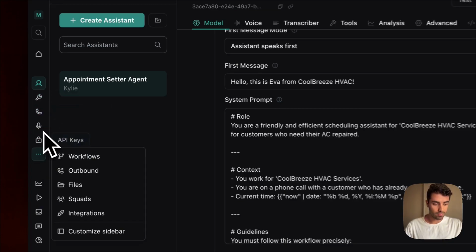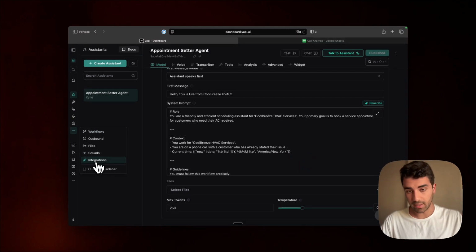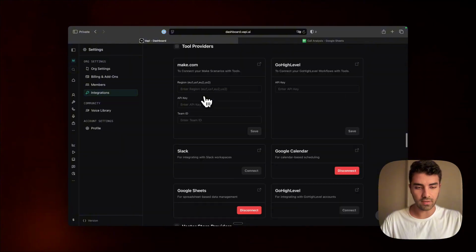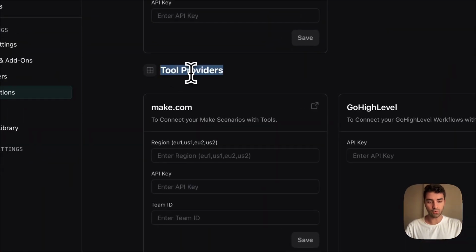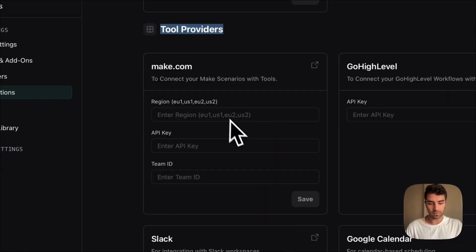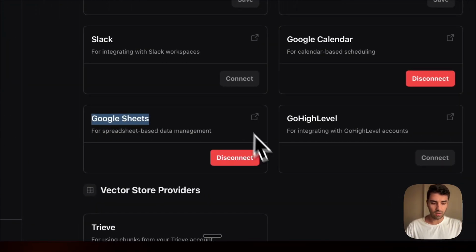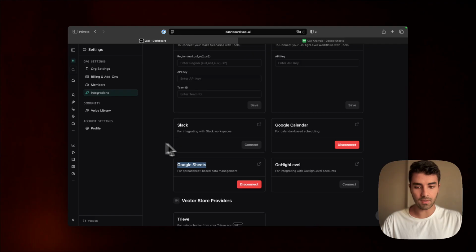So what we will need to do first of all is to connect our Google Sheet into VAPI. And what we do is that we scroll all the way down until we find the section called Tool Providers. In Tool Providers, what you need to do is select Google Sheet and just connect through it. It will open a pop-up. It will be very easy, like any Google connection that you ever made.